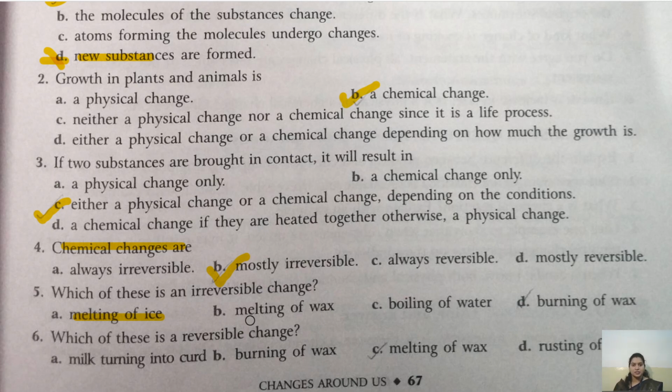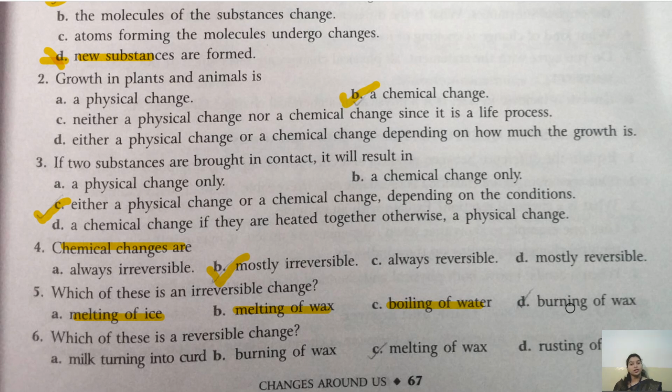Now when wax is melted, okay, it is converted into a molten type of wax. वो लिक्विड में कन्वर्ट हो जाता है. But if we keep it for some time, again it will be solidified and converted into wax. Okay, so again it is a reversible change. Boiling of water. When we are boiling water, water is converted into water vapor. Okay, but if we condense it, again the water vapor will be converted into water. So again it is a reversible change.